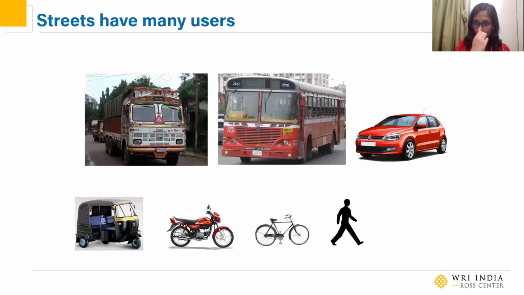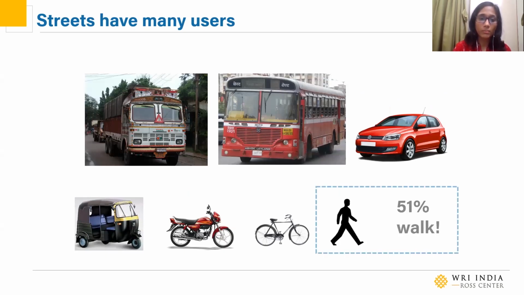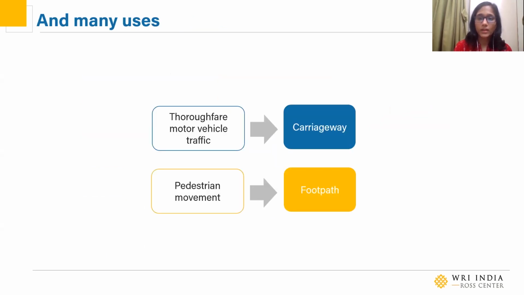Our streets have many users, right? So there are cars, trucks, people on two-wheelers, in auto rickshaws, taxis, and of course we have cyclists and pedestrians. In Mumbai alone, pedestrians actually constitute about 51% of the entire population, and they're the ones actually using the street. And our streets also have many uses.